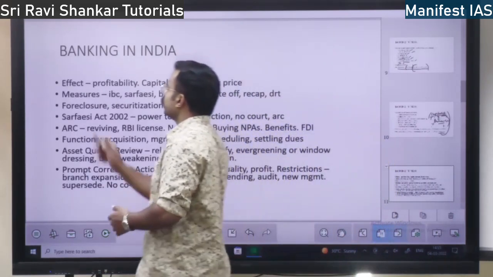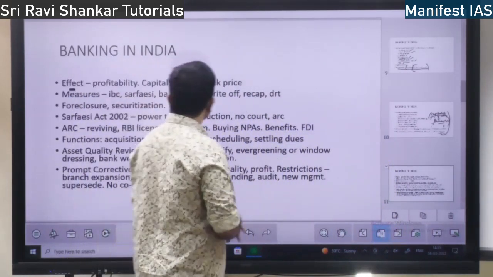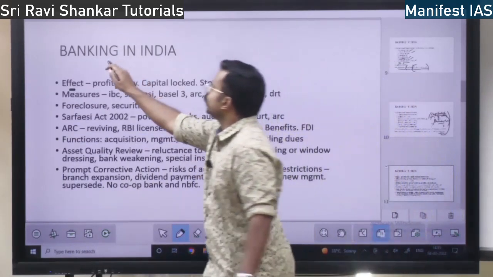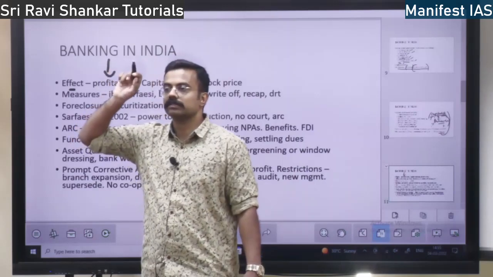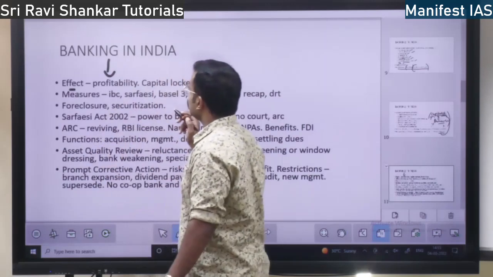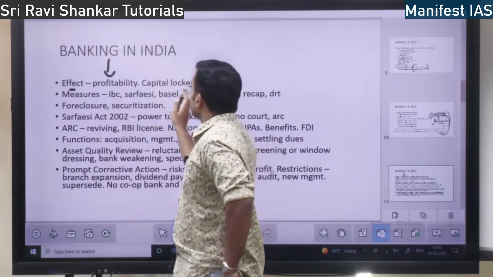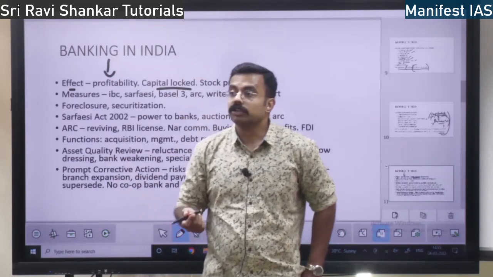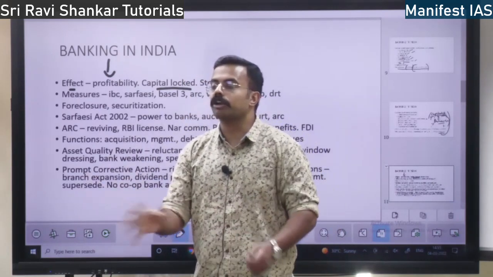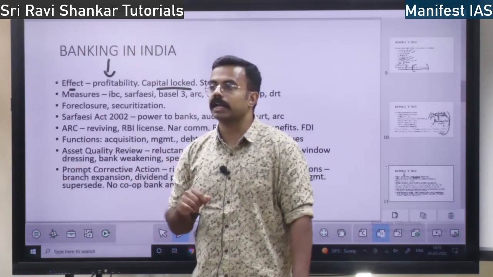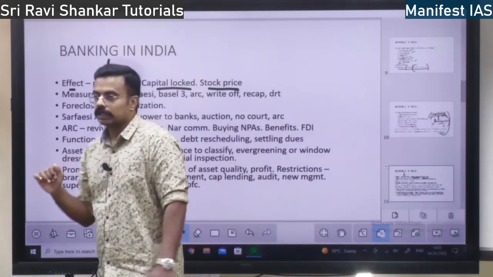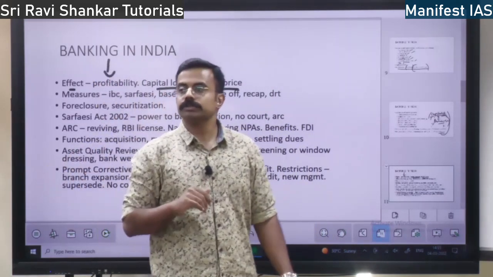Next, what is the effect of that? One is, because of substandard assets, the profit of the bank reduces. That is one thing. The second thing is, capital gets locked. You give money to some ineligible person, that capital is locked. You cannot use it for any beneficial purpose, right? That is one thing. Next, stock price. Stock price of the banks will reduce.